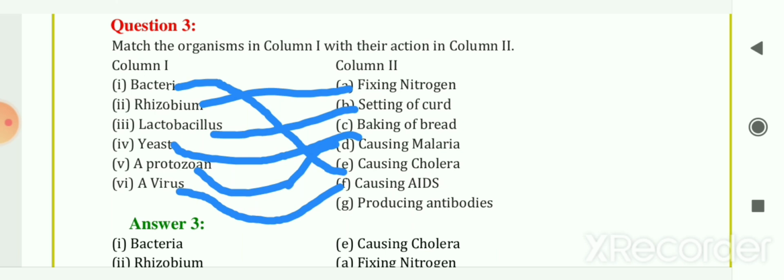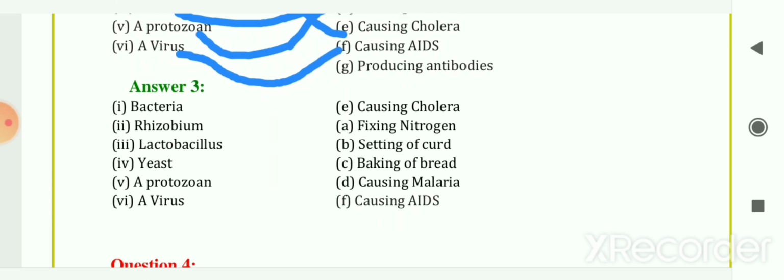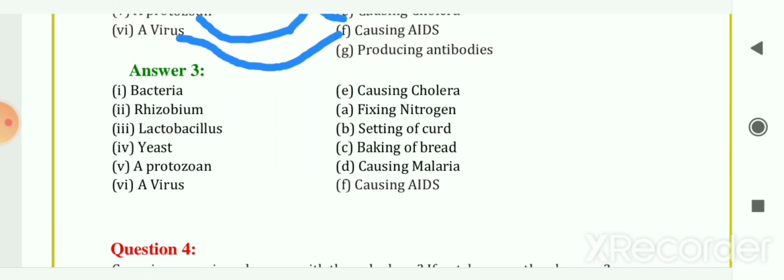Let me check here our answer. Bacteria. So it is causing cholera. Next is rhizobium. So it fixes the nitrogen. So fixing nitrogen. Lactobacillus. Setting of curd. Yeast. Baking of bread. And a protozoa causing malaria. And a virus causing AIDS. So these are your correct matching.